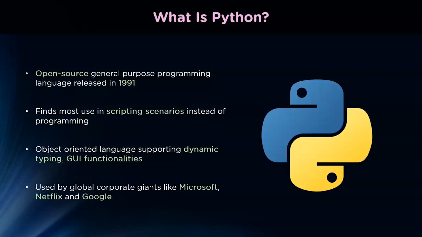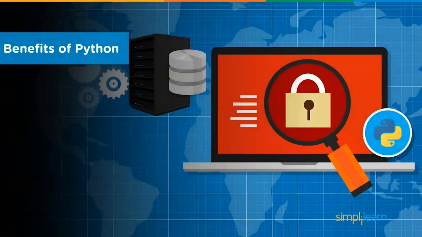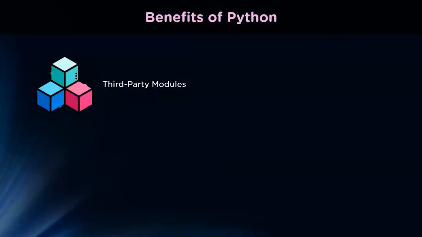Python has a habit of getting in everywhere regardless of whether the usage is intentional. Big names like Microsoft, Netflix, Google, Uber, and Dropbox regularly use Python in their software framework development. Now that we understand Python's basic functionality, let's cover some of its advantages when compared to industry counterparts.